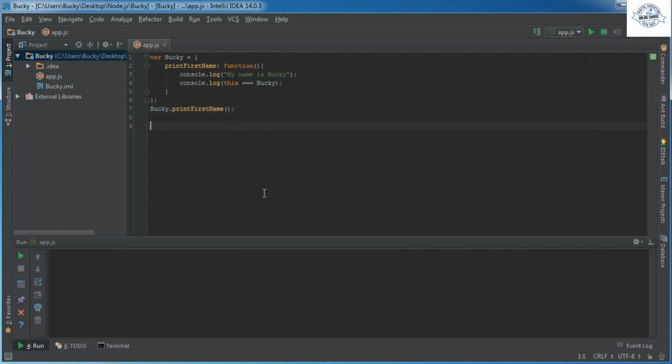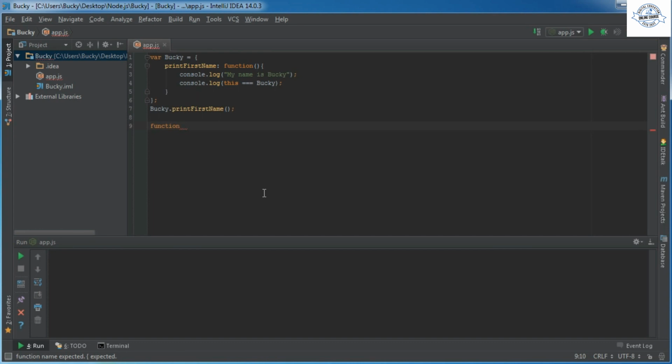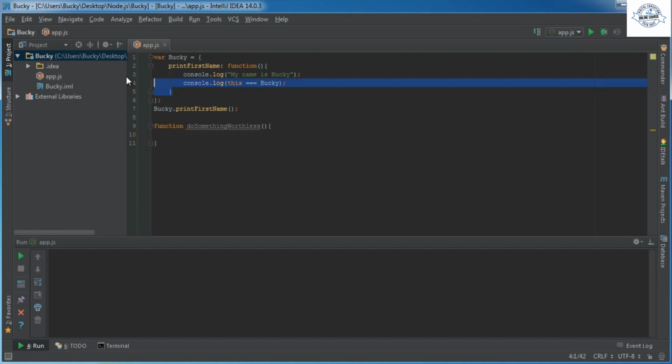The only thing people get a little bit confused about is this. What happens when we make a function that isn't clearly part of any object? So let's do something worthless. We're making this function, and okay, it's not really part of or inside of any object. So if we were to start logging some stuff out, let me just put a little indicator, like I'm worthless, just so we have some text to print out.